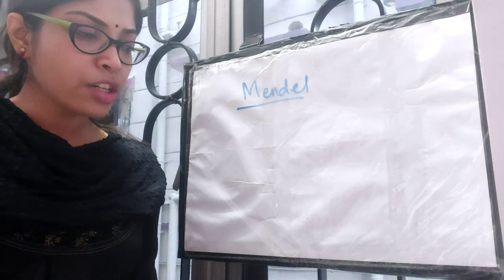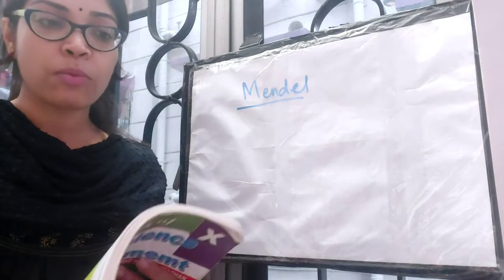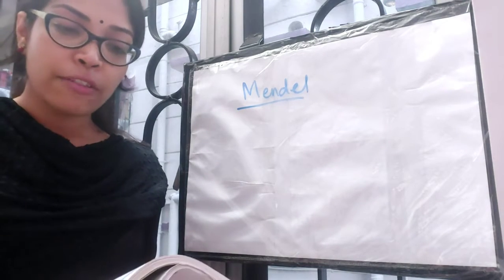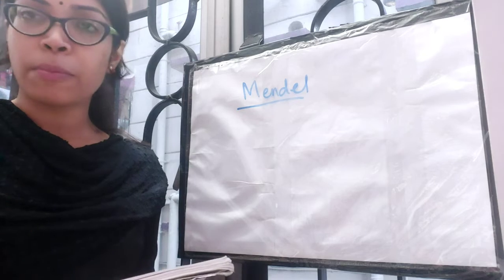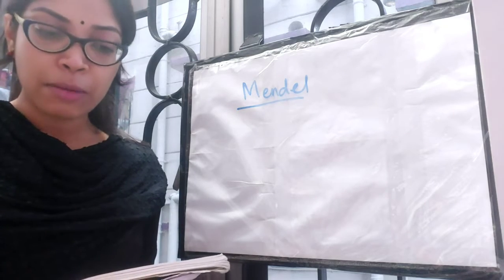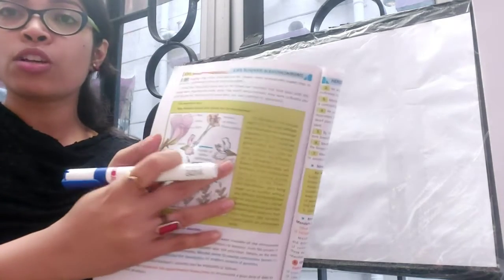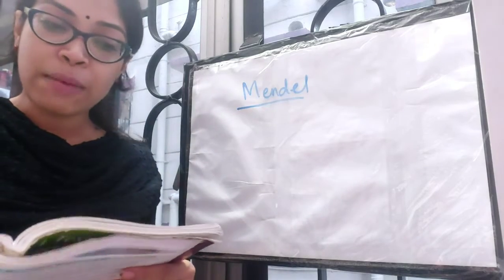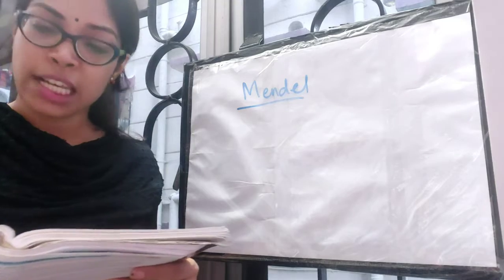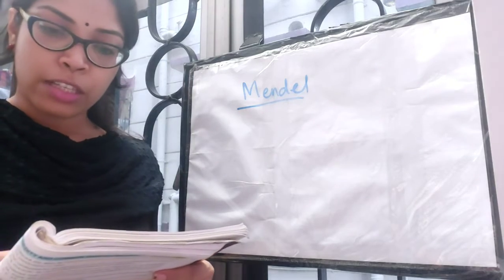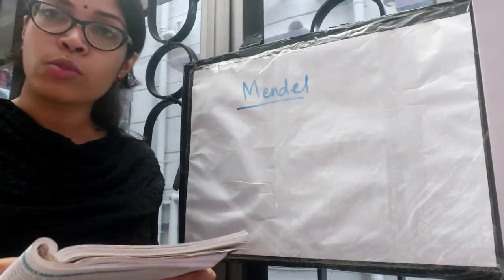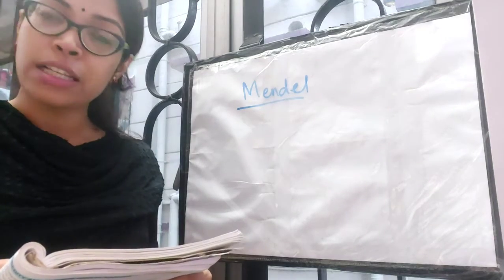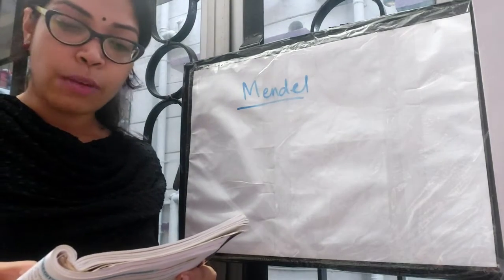You will find it in your book, page number, my book is page number 136. If you have a different edition of the book, the pages might differ a little bit. It is in this box. This is a very important question: why Mendel selected pea plants for his experiment? So mark the points. If there are 10 points, you don't need to learn 10 points. Whichever points I say, you will mark those points.